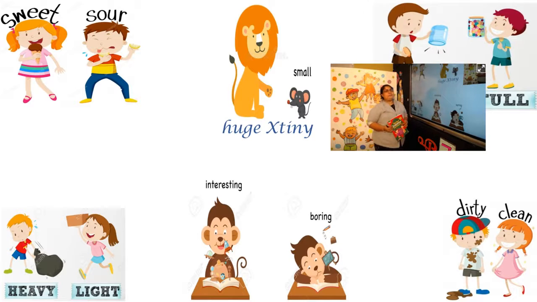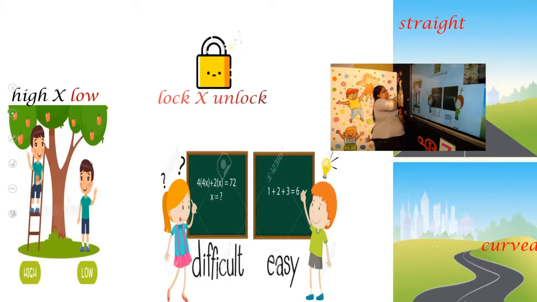So you have learned a number of antonyms. So what is an antonym? Antonyms are words with opposite meaning, and you have studied a number of antonyms: sweet, sour, huge, tiny, empty, full, heavy, light, interesting, boring, and dirty. Okay. Yes? It's easy, no? Yes. Can we see some more examples?